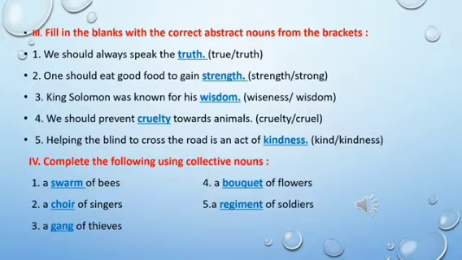The answer is wisdom. Fourth one, we should prevent cruelty towards animals. The answer is cruelty. Fifth one, helping the blind to cross the road is an act of kindness. So kindness is the answer here. So if you have a look at the answers, the words truth, strength, wisdom, cruelty, and kindness, these are all the abstract nouns.